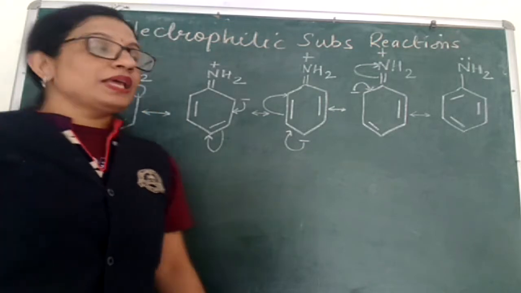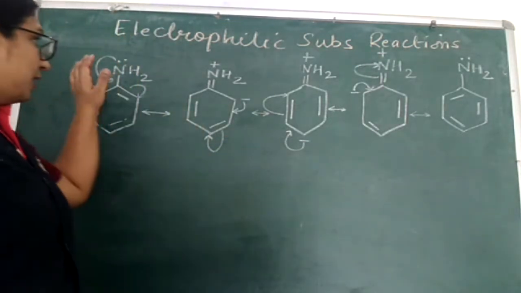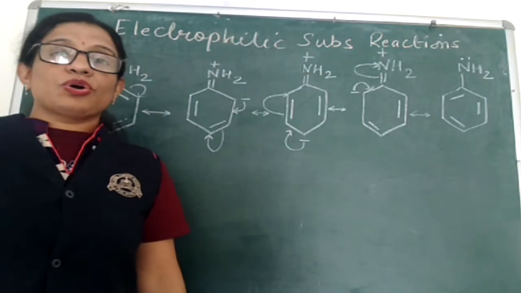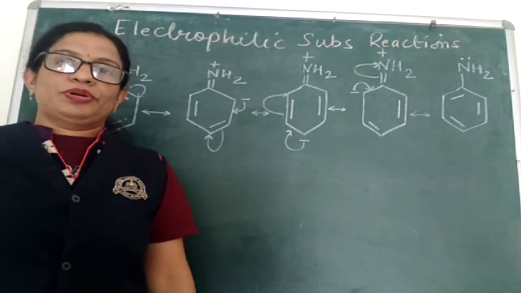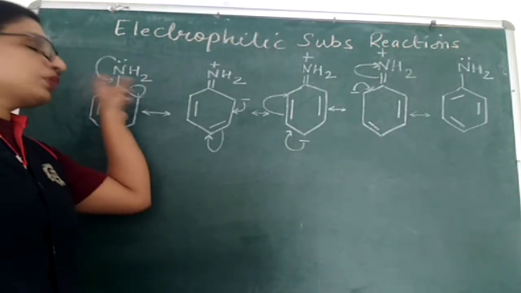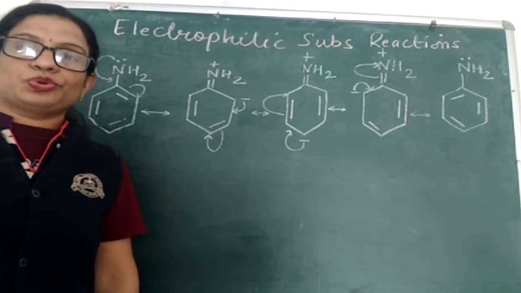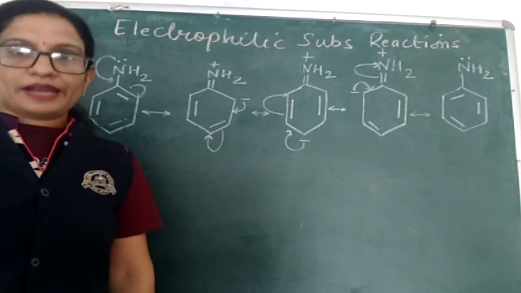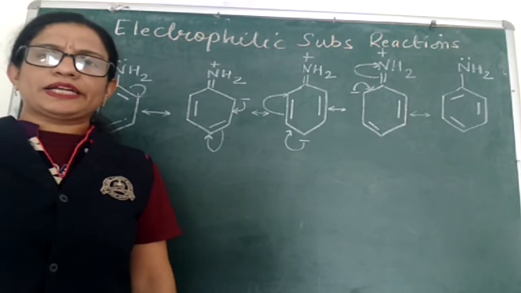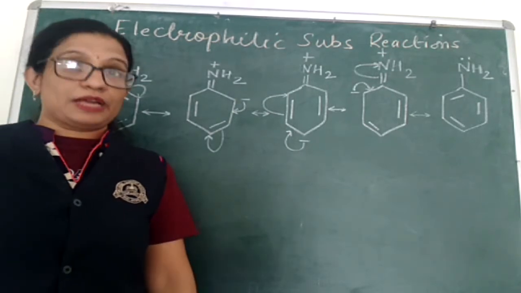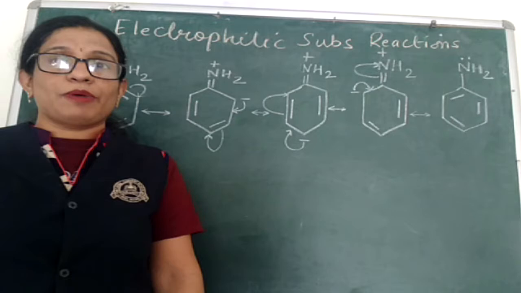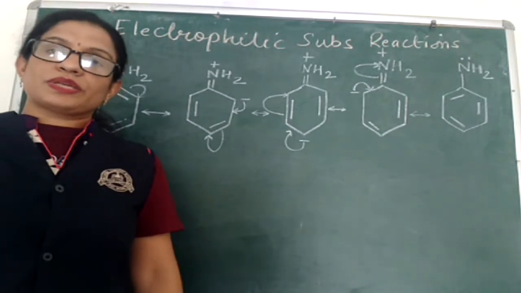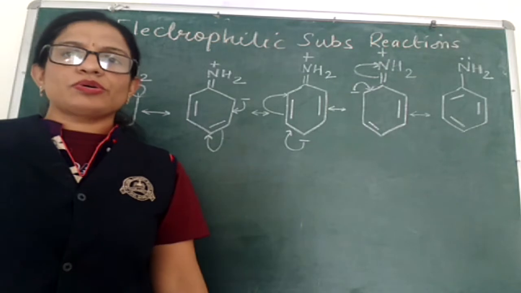But here in aniline, the NH2 group, which is an ortho and para directing group, is an activating group due to the smaller size of the nitrogen atom. All ortho and para directing groups are activating groups, except halogens, which we have already discussed. In the same way the NH2 group is also activating.